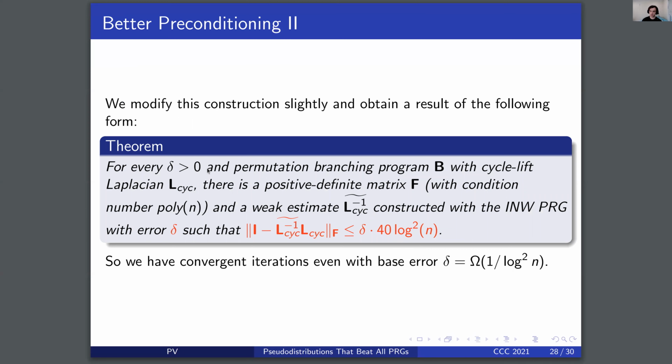For delta greater than 0 and a permutation branching program with cycle lift Laplacian L-lift, there's a positive definite matrix F with condition number poly n, and a weak estimate of L-lift inverse constructed with the INW PRG with error delta, such that the error term of the weak estimate of the cycle lift inverse has F norm, where this is the matrix norm defined by the positive definite matrix F, bounded by delta times 40 log squared n. What this means is we have convergent iterations, even if we choose the base error delta to be 1 over poly log n.